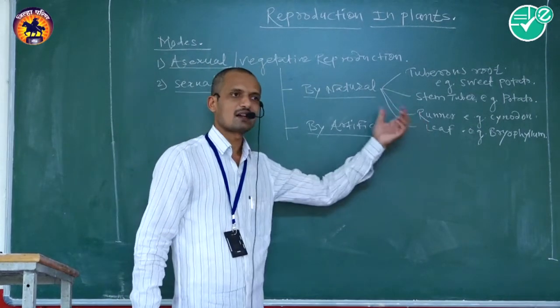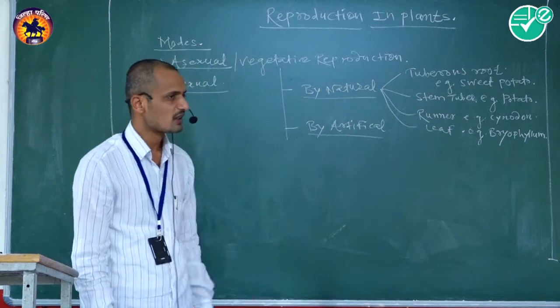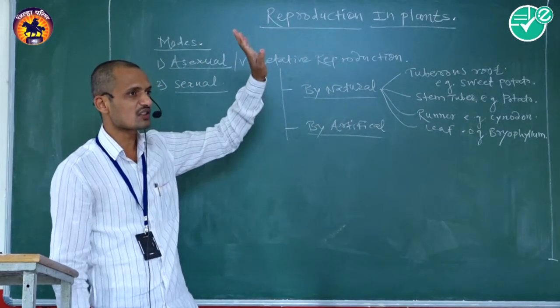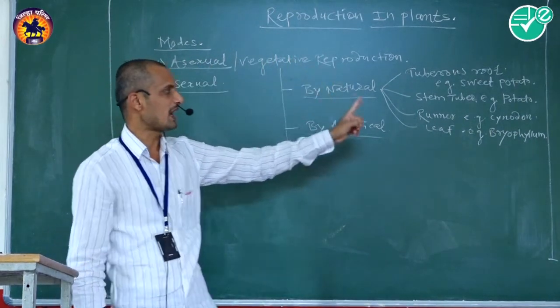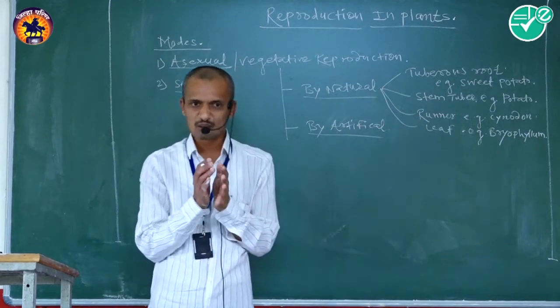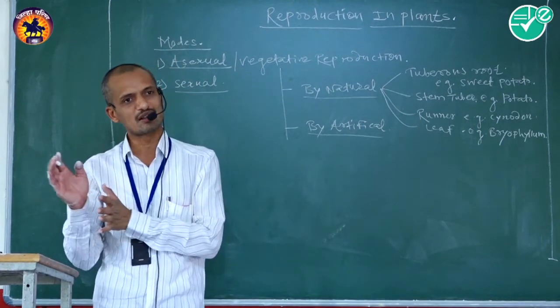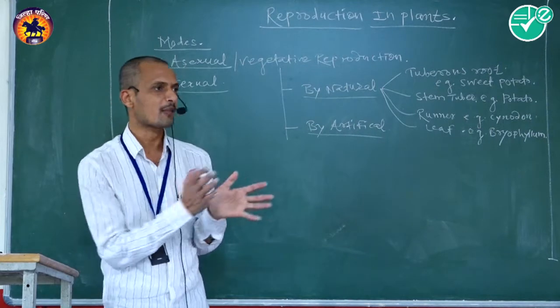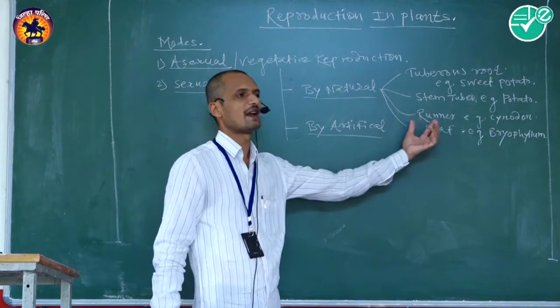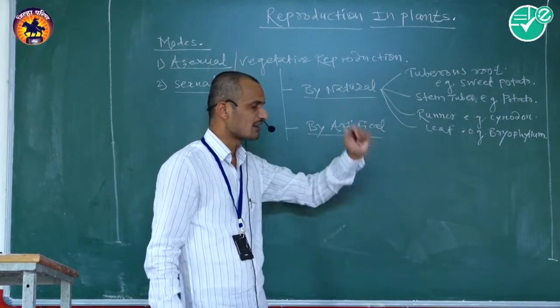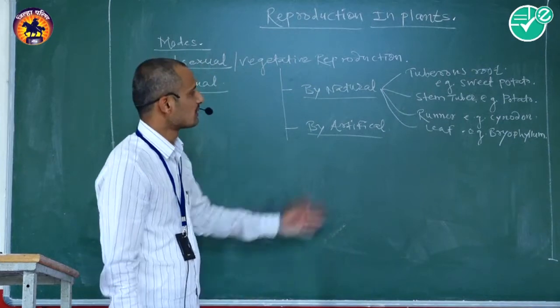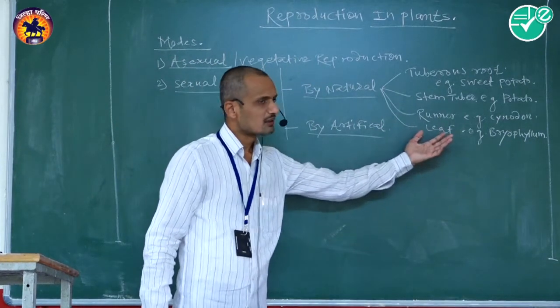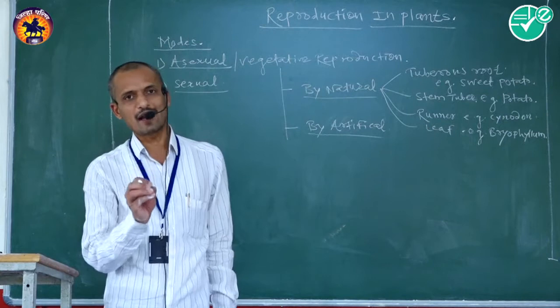This phenomenon is commonly called runners. Naturally, the plant parts, the sub-aerial modified stem containing nodes, become active and develop young ones like their parents. Then leaf, of bryophyllum.